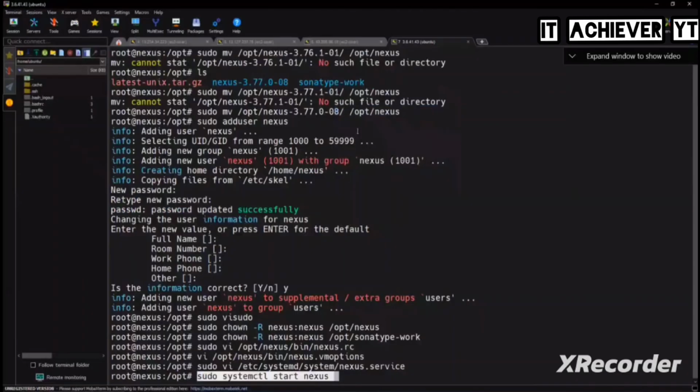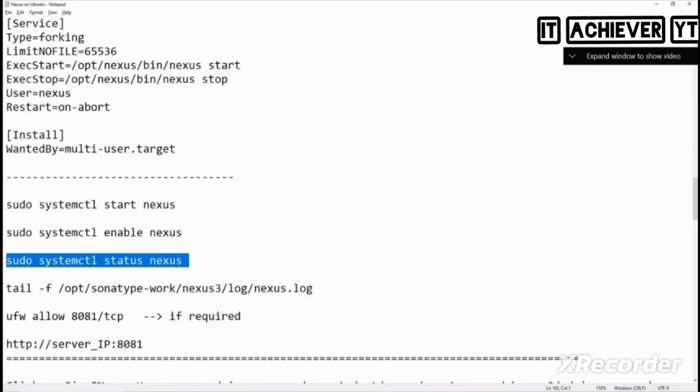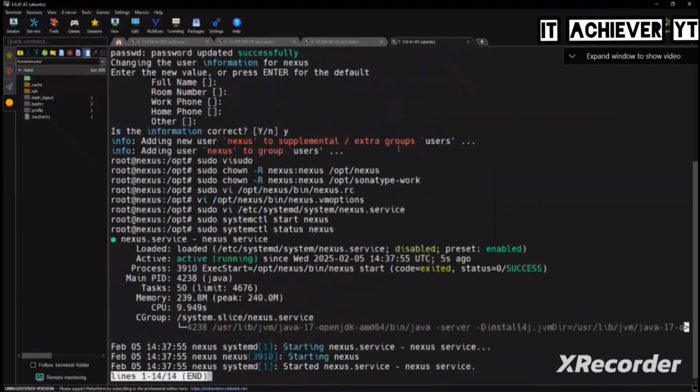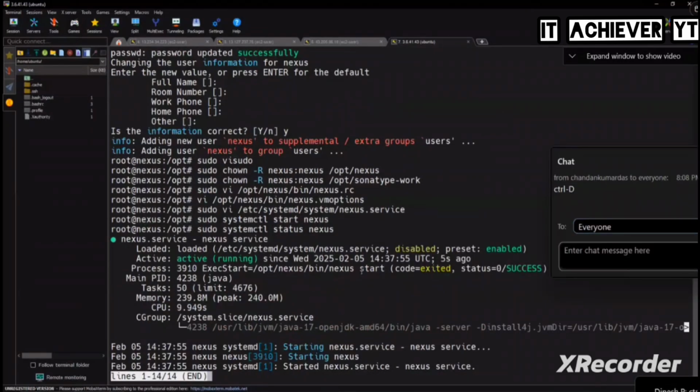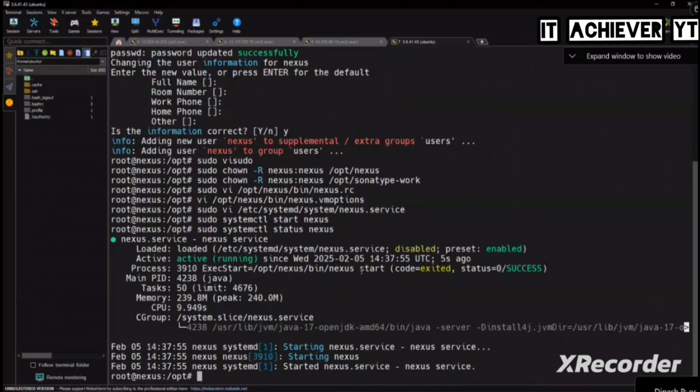Start the Nexus. There's no need to enable it because we are doing this one time. So let's see the status. Running. If you get output like this, press enter. Sir, enter is not working. Sir, nothing is working. What do you need to press? Q. Q or Control C or Control X. Q is always better. Okay, so Nexus is set up.